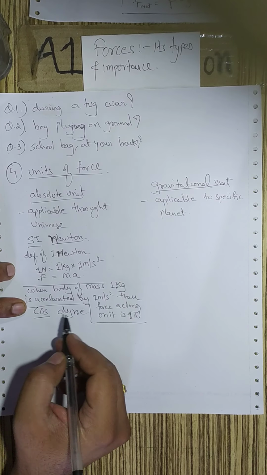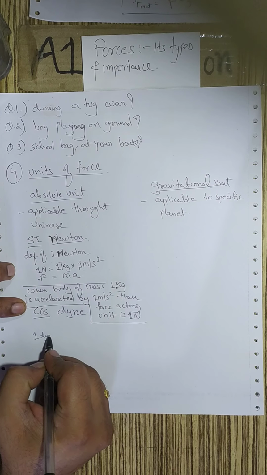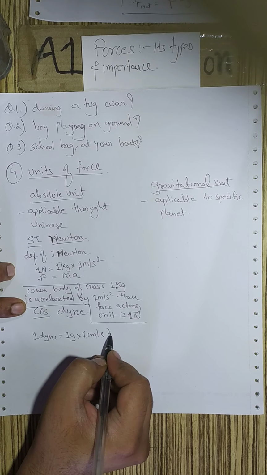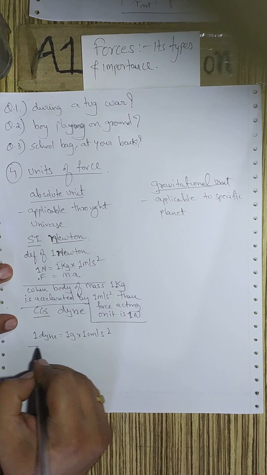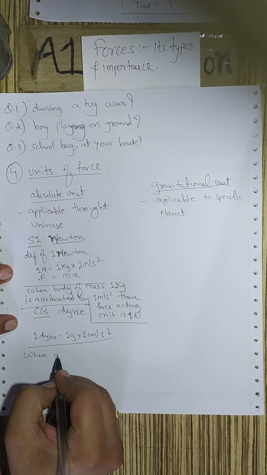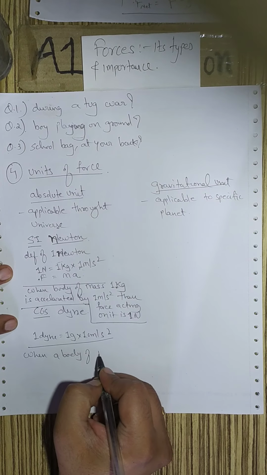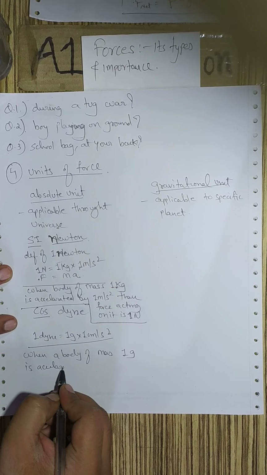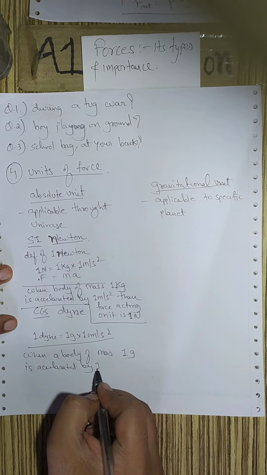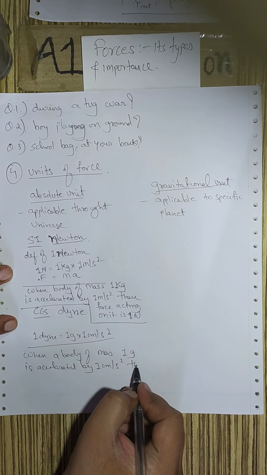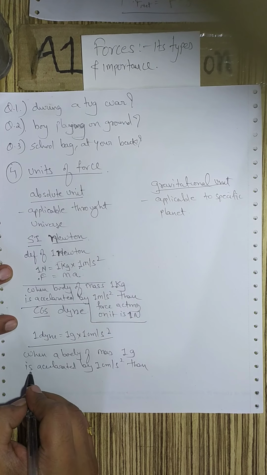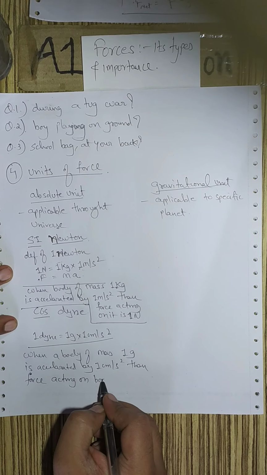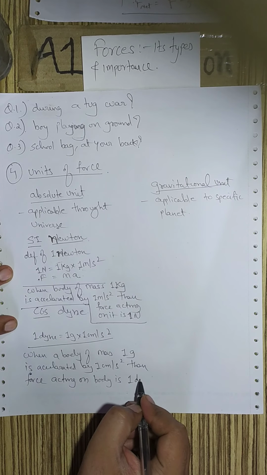Similarly, 1 dyne is defined as 1 gram times 1 centimeter per second square. The definition is similar: when a body of mass 1 gram is accelerated by 1 centimeter per second square, then the force acting on the body is 1 dyne.